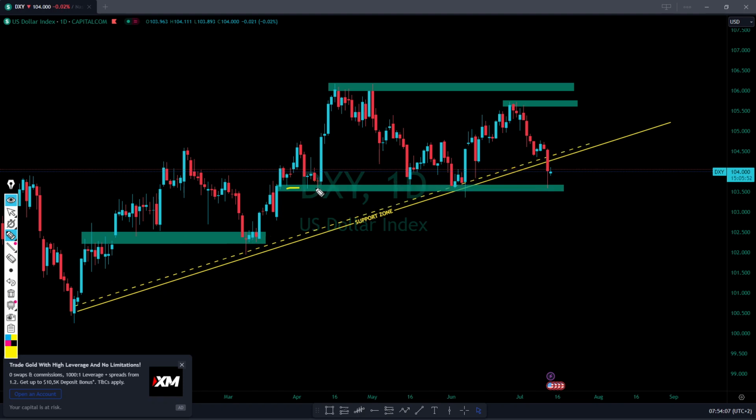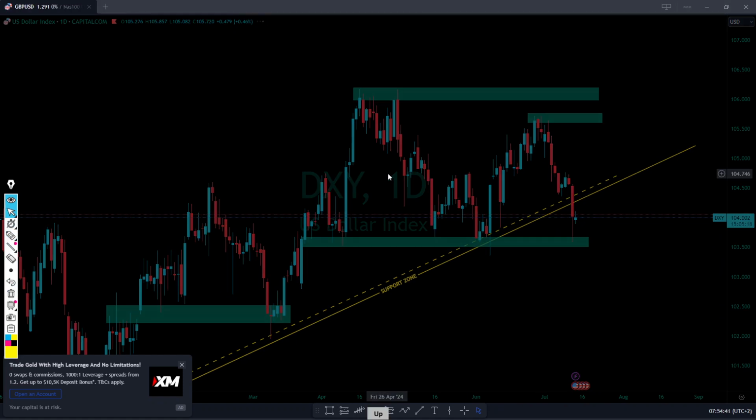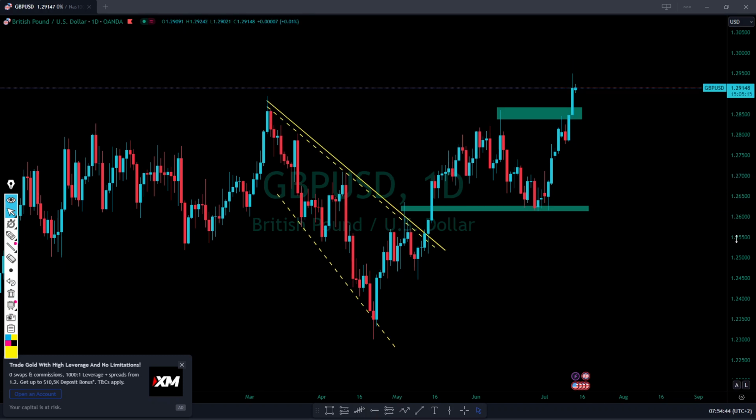But the market broke out, but it failed to break this area. If we did, it means the dollar was going to go even way lower. But this area saved DXY, so you can see that the market is trying to reverse around that level. So I'm expecting to see the market going maybe higher if we don't see a breakout around that level. That shows us that yes, DXY did sell, but we are on a support, and that might make the market reverse. Simple. So let's push to the next one, which is GBPUSD.